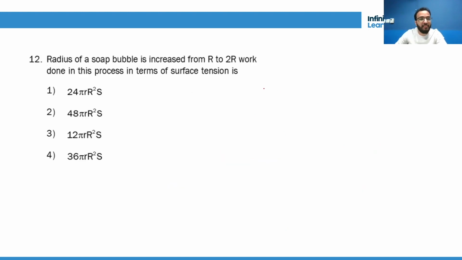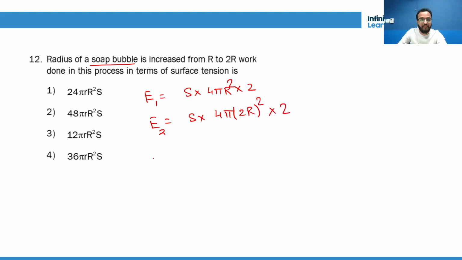Now, radius of a soap bubble is increased from r to 2r. Work done in the process in terms of surface tension. Same thing, same thing. What is initial energy? Surface tension is S into 4 pi r square, but it is a soap bubble, so double area we have to take. Okay. And E2 will be how much? S into 4 pi into 2r whole square into 2. So E2 minus E1 will be the work done.